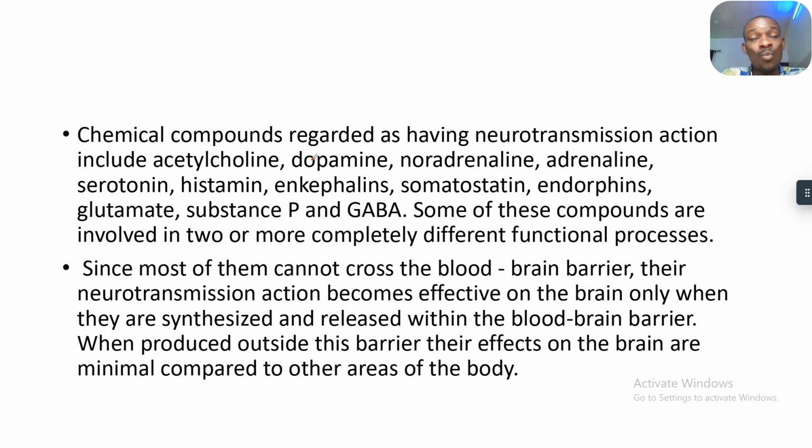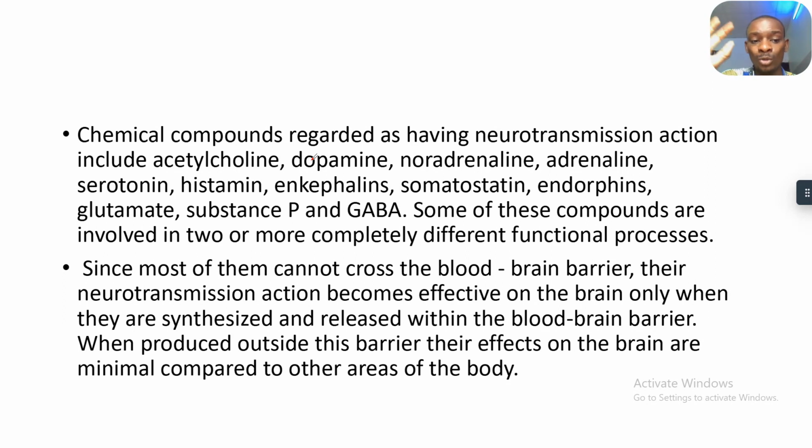Now we are done with the criteria. Now let's talk some more on neurotransmitters. We said that chemical compounds regarded as having neurotransmission action include what? You have acetylcholine, dopamine, noradrenaline, adrenaline, serotonin, histamine, enkephalins, somatostatins, endorphins, glutamate, substance P, and GABA.